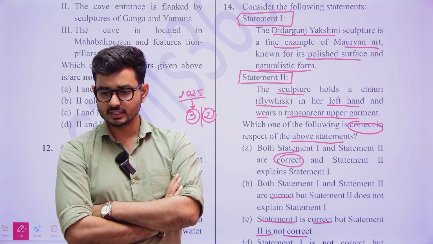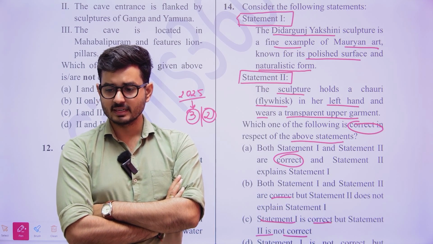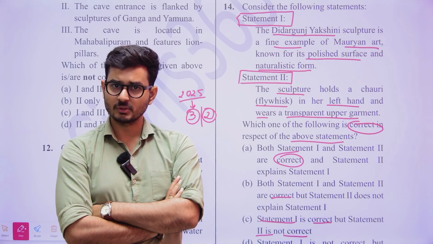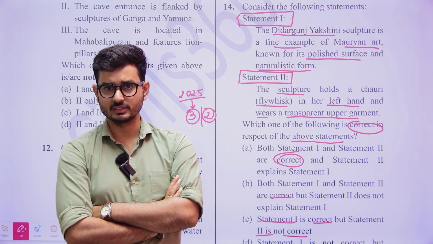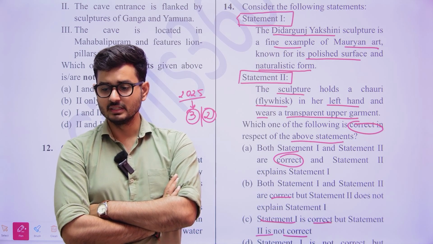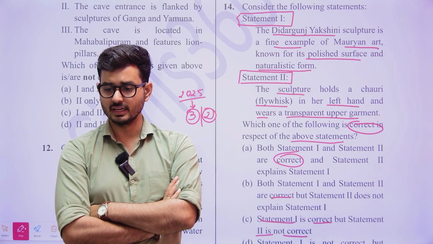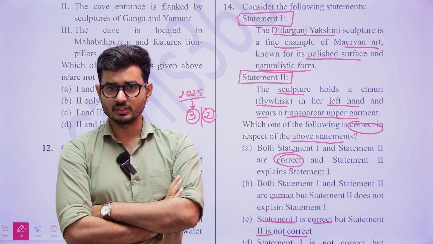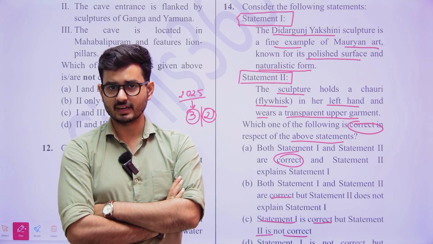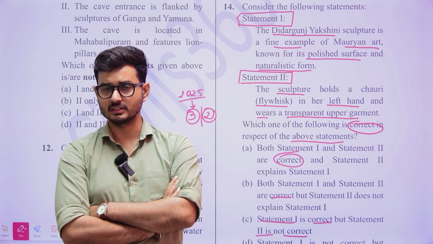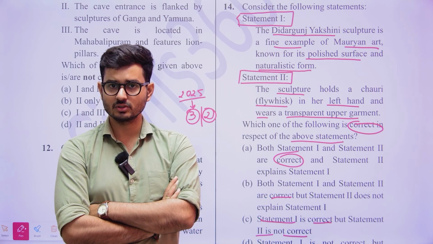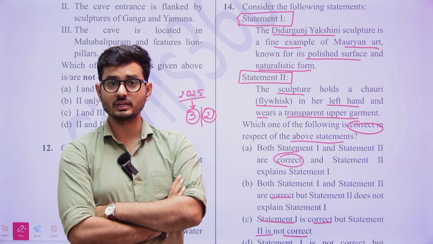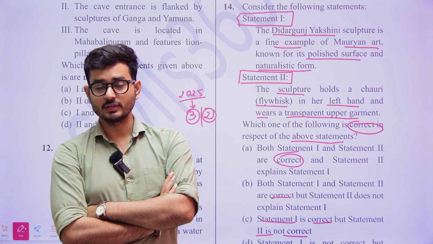So here, if you just read statement 1, it is an example of Mauryan art and it is known for its polished surface, so it is informative in nature. But when you look at the second statement, the sculpture holds a chauri in her left hand and wears a transparent upper garment. Here they are trying to put in facts. So even if you do not know, you have to attempt, and you will have to look at such tricks.